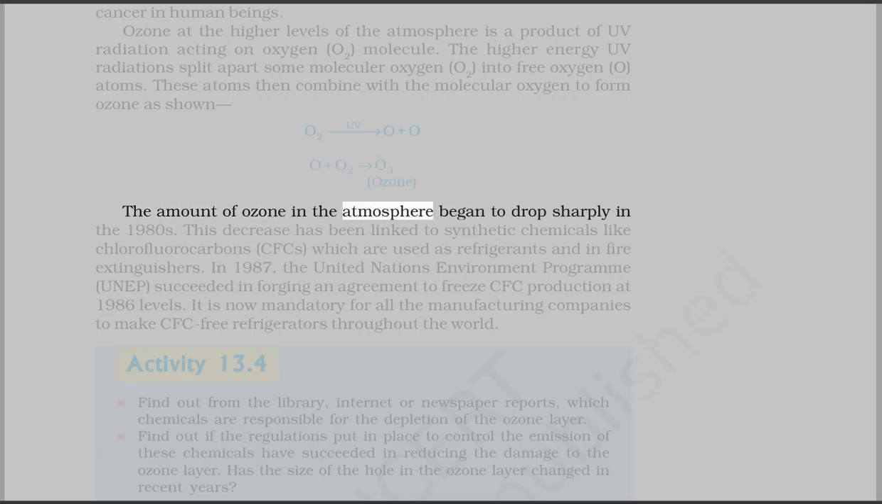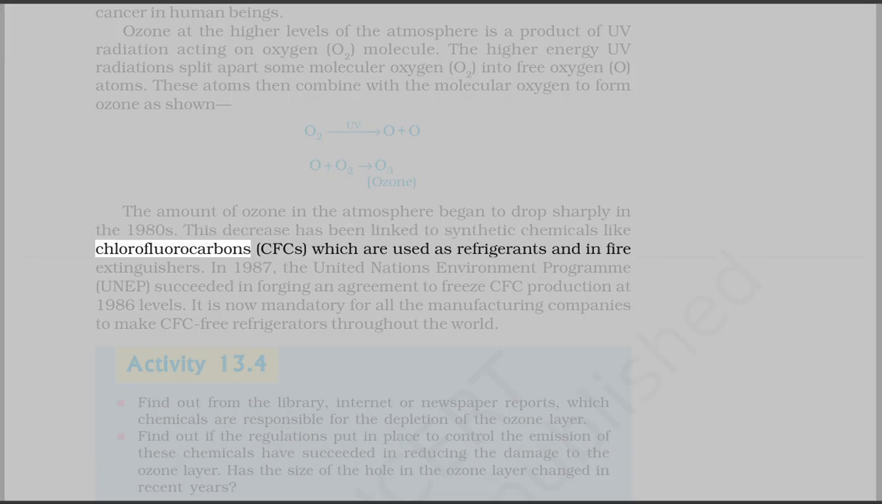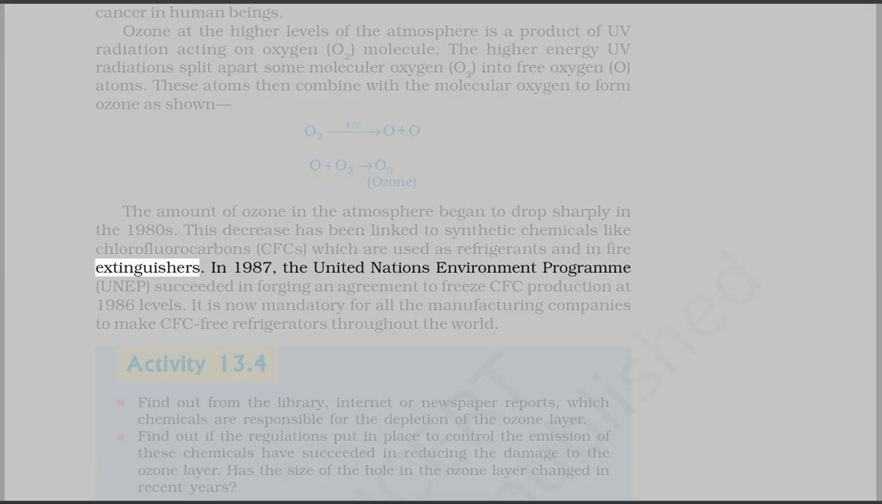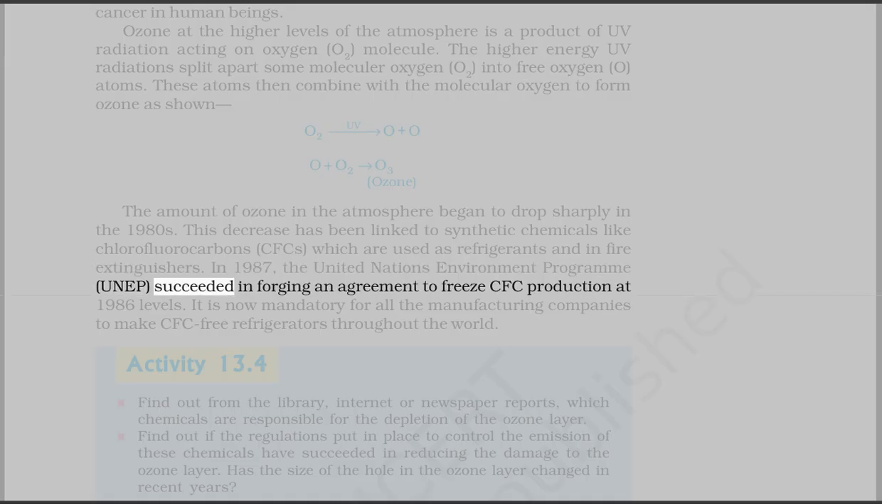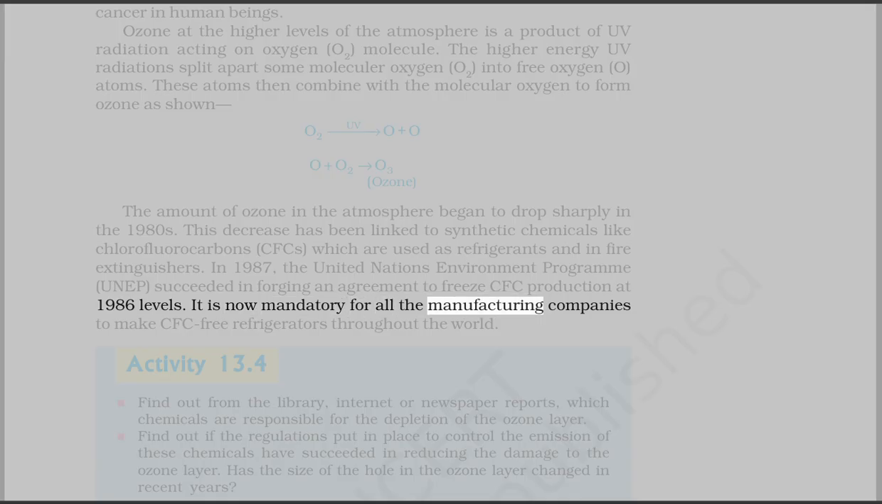The amount of ozone in the atmosphere began to drop sharply in the 1980s. This decrease has been linked to synthetic chemicals like chlorofluorocarbons, CFCs, which are used as refrigerants and in fire extinguishers. In 1987, the United Nations Environment Programme, UNEP, succeeded in forging an agreement to freeze CFC production at 1986 levels. It is now mandatory for all the manufacturing companies to make CFC-free refrigerators throughout the world.